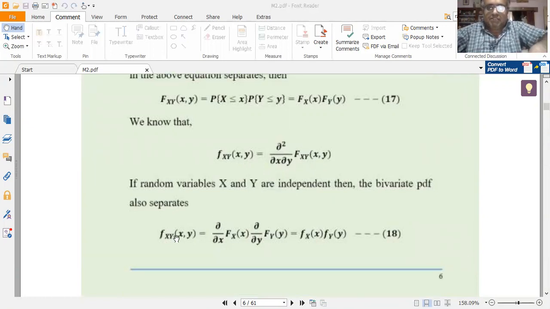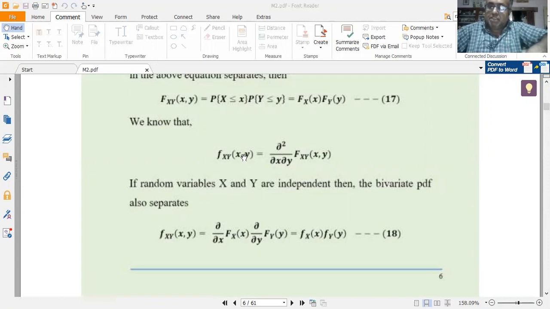So I can write fxy of x comma y. This second order partial differentiation can be split as the product of two one-dimensional partial differential coefficients. Let me repeat. When the CDF is independent, then its PDF is also independent. If the joint CDF is independent, then its joint PDF is also independent.